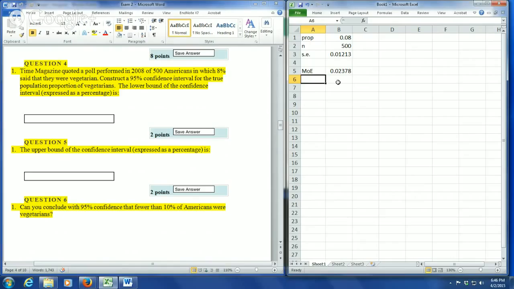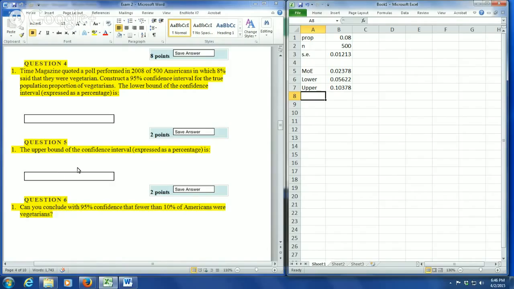And so then our lower bound is going to be equal to the proportion minus this, which means that our lower bound, the answer for question 4, is 0.056. The next question was to calculate the upper bound. And so the upper bound is simply going to be equal to the proportion plus the margin of error. And so that is 0.103. And so that is the answer to questions 4 and 5.